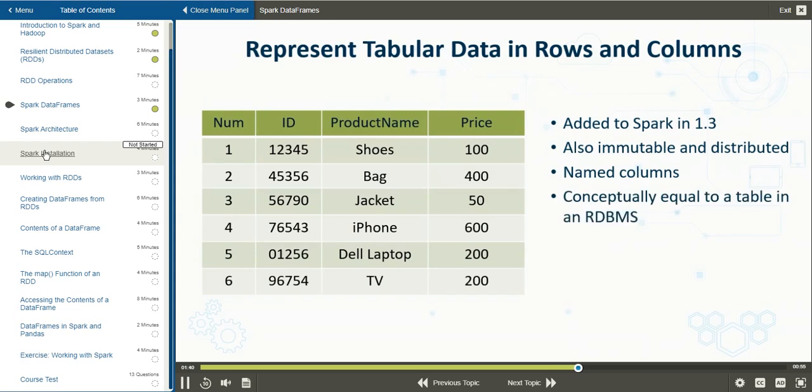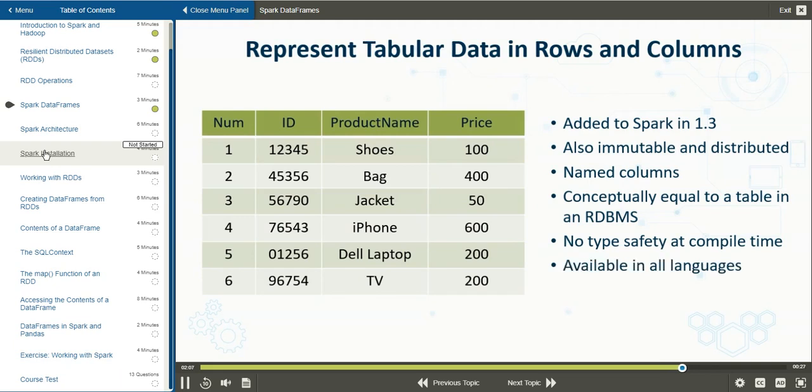And for those who are familiar with relational databases, it is often easier to imagine a data frame as being conceptually similar to a relational database table. One thing to keep in mind when using Spark data frames is that there is no type safety at compile time. So unless you're careful, you may run into runtime errors when creating data frames. And finally, Spark data frames are available in all the supported languages. That is Python, Scala, Java, and R.